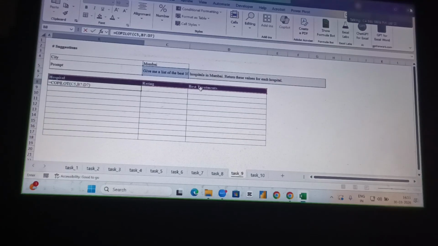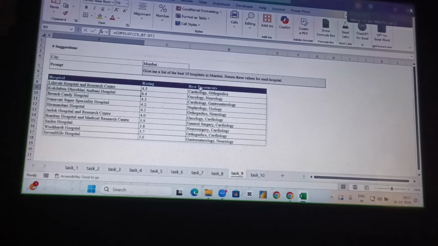This immediately gives the rating. So in Mumbai, these are the top 10 hospitals. The first hospital's rating is 4.5, and the best treatment is cardiology and orthopedics. So individual hospital names, their ratings, and the best treatment come automatically.